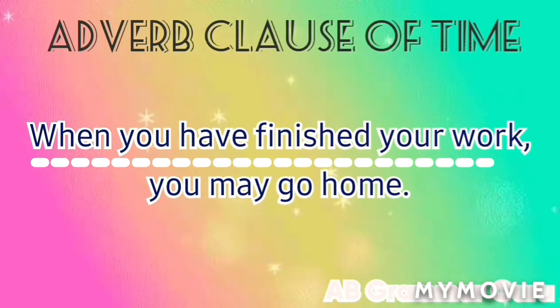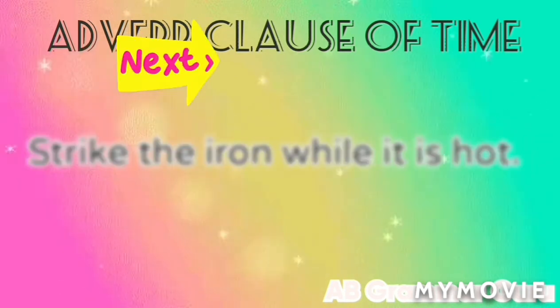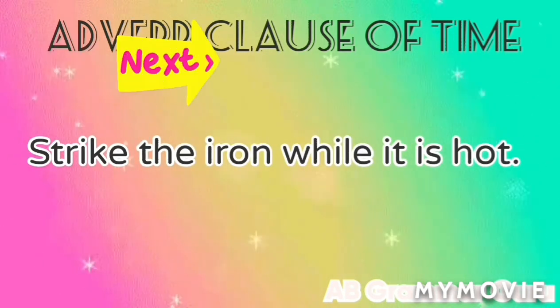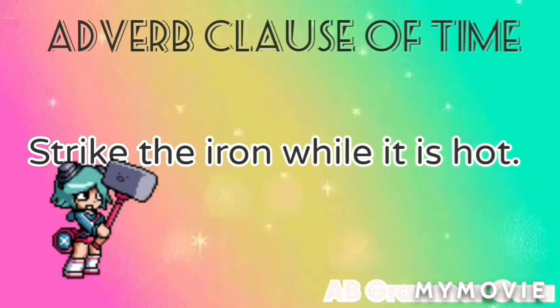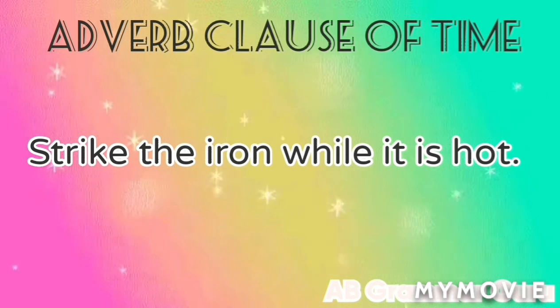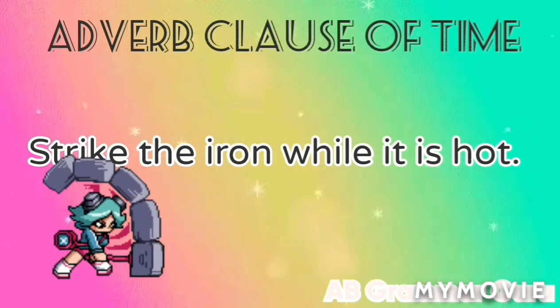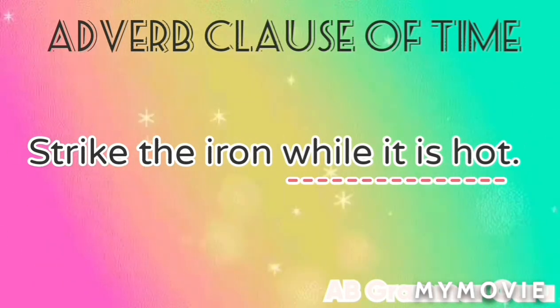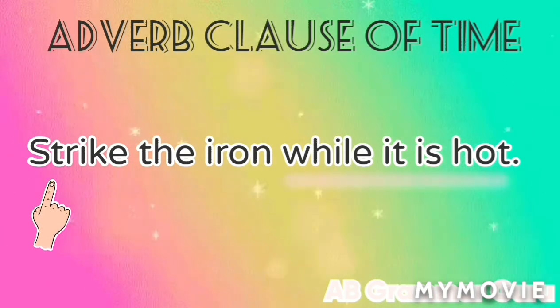In case of adverb clause of time, we shall ask the question when. So let us take another example. Strike the iron while it is hot. Here the conjunction while shows time. And what is the time of this striking the iron? When it is hot, right? So while it is hot tells you about the time of the striking of iron. That's why it is an adverb clause of time. We can ask the question when to strike the iron. Okay.